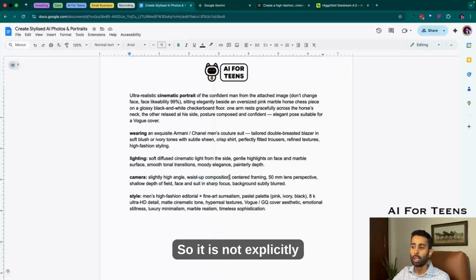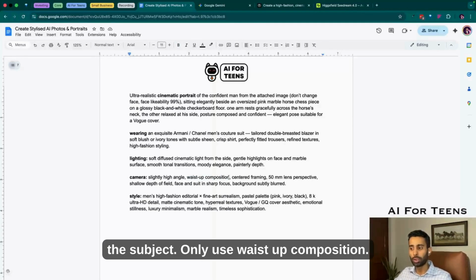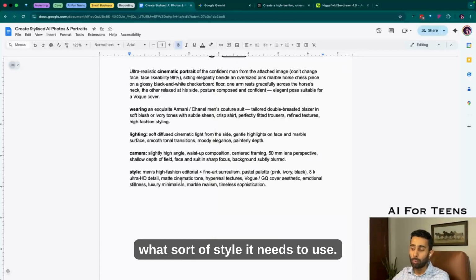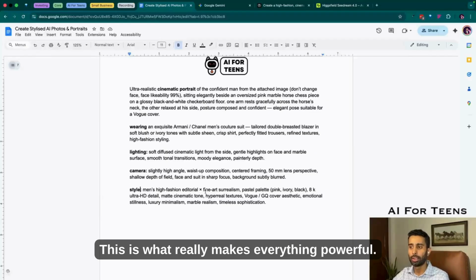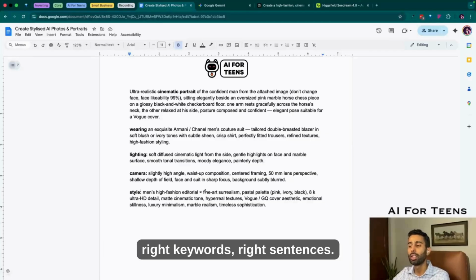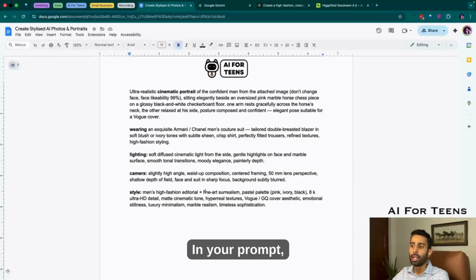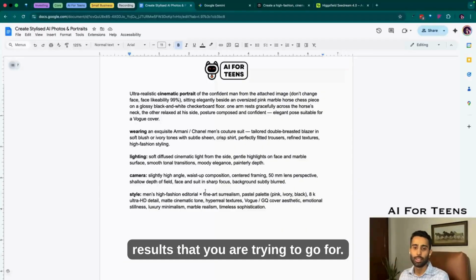So it is explicitly saying not to take the full pose of the person or the subject, only use waist up composition. And then style, what sort of style it needs to use. Again, study these prompts. This is what really makes everything powerful. If you understand how to use the right keywords and sentences in your prompt, you are going to get the most amazing results that you are going for.